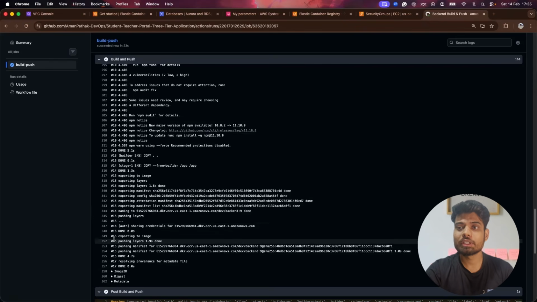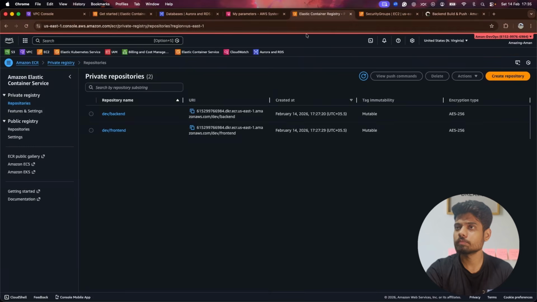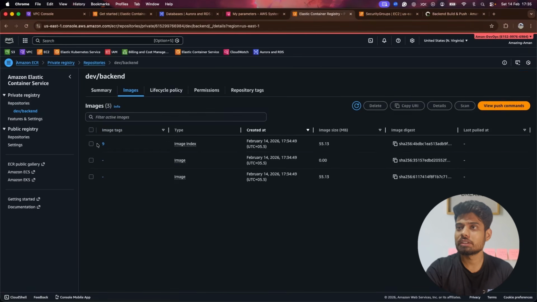To validate whether our image has been pushed or not, I'll go to ECR and go to the backend repository, and there we can see this one. So this is the image tag. I don't know, earlier it was not there. Maybe there are some issues. So no worries. For now we can see that this is the image.